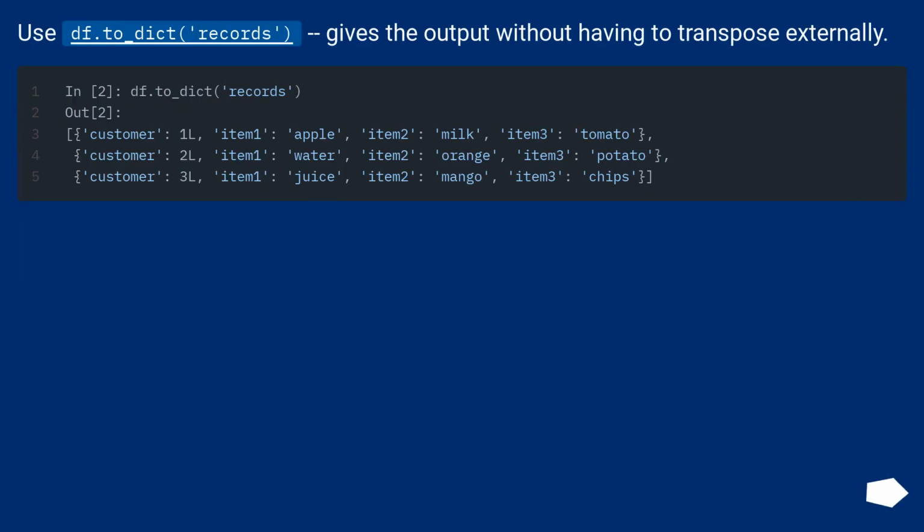Use df.to_dict('records'), which gives the output without having to transpose externally.